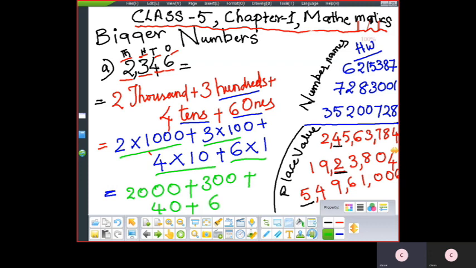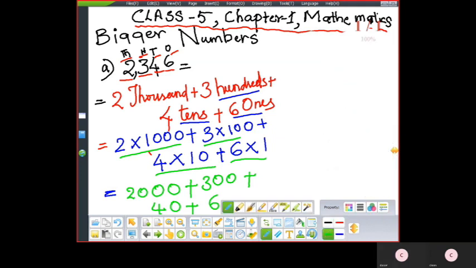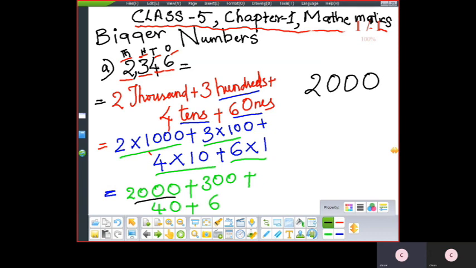So you can recheck the answer. After expansion also, the number forms the same. So how you will recheck the answer? Now see 2000. While adding the numbers, you should write 1, 10, 100 and 1000 in a proper way under each other. Plus 300, 3 should come under 100 place.